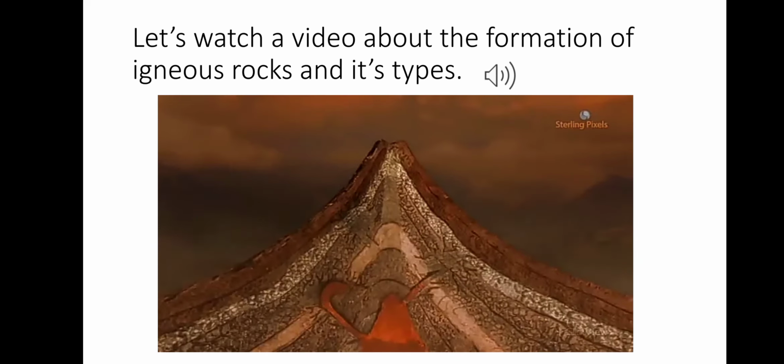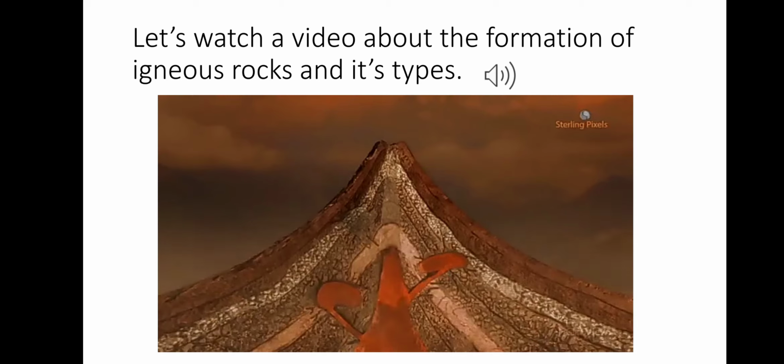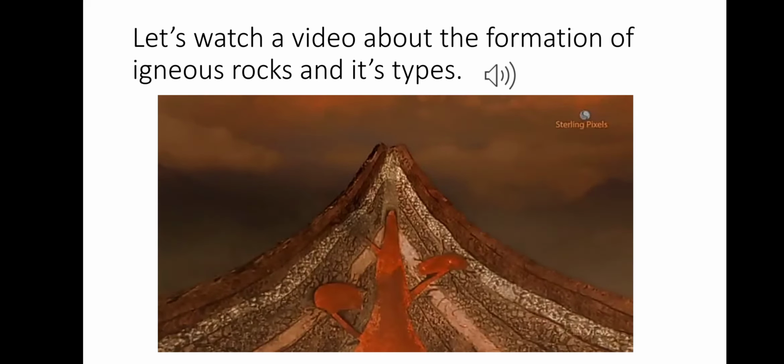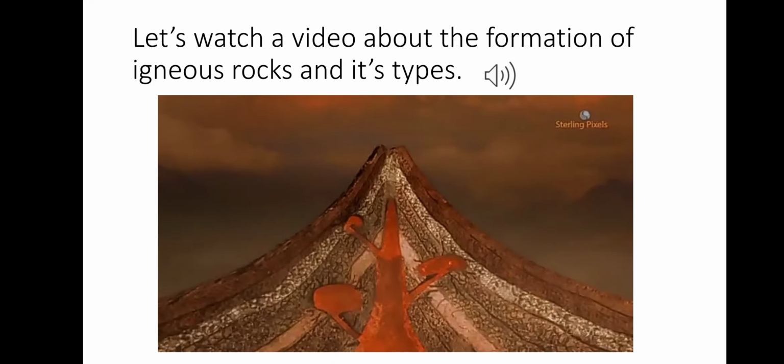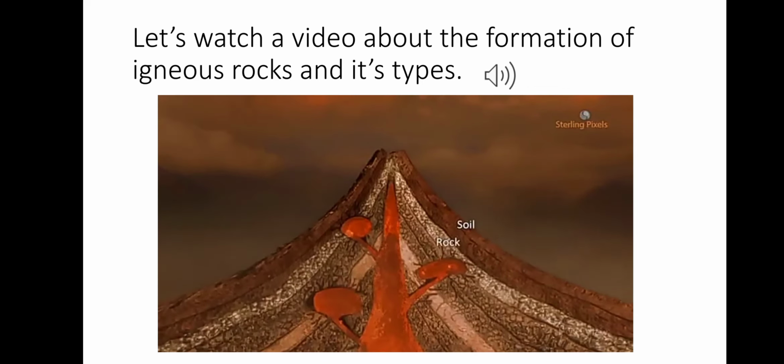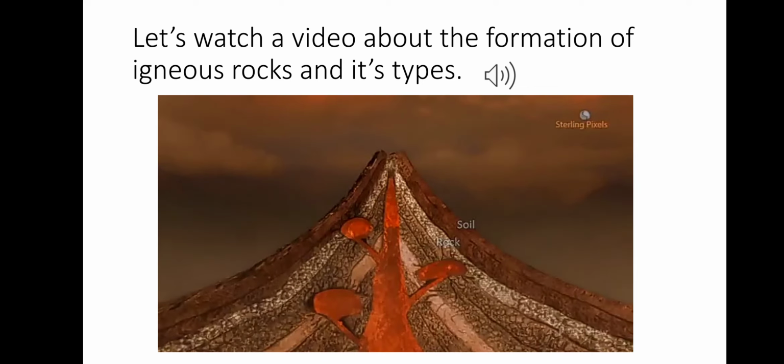However, some of the magma can't come out and settles inside the surface. The magma cools slowly beneath the Earth's surface as it is completely surrounded by the soil and rock present there. The cooling and solidification of magma at a depth within the Earth's crust result in the formation of rocks having large crystals, known as intrusive igneous rocks.